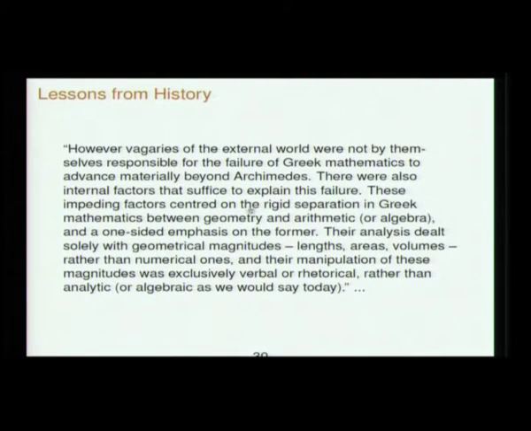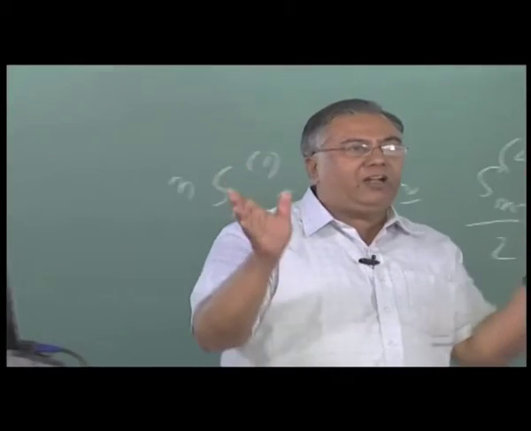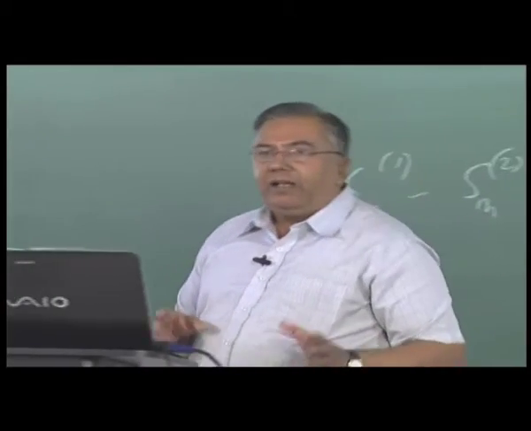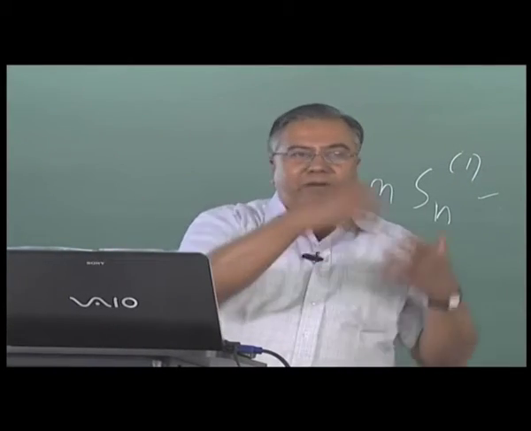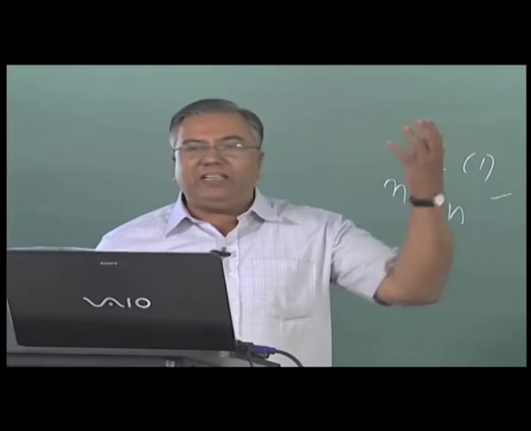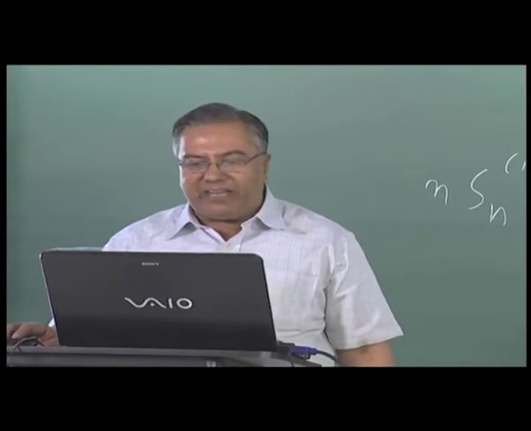These impeding factors centered on the rigid separation in Greek mathematics between geometry and arithmetic or algebra, and a one-sided emphasis on the former. Their analysis dealt solely with geometrical magnitudes, lengths, areas and volumes rather than numerical ones, and their manipulation of these magnitudes was exclusively verbal or rhetorical rather than analytic or algebraic, as we would say. This is more modern, but they would not think of the fourth power of a quantity because that cannot have a geometric representation. Indians did specialize in geometry, but they also applied algebra in a way from the time of Katyayana Shulba Sutra. We are talking of n a square, which is n times another square.